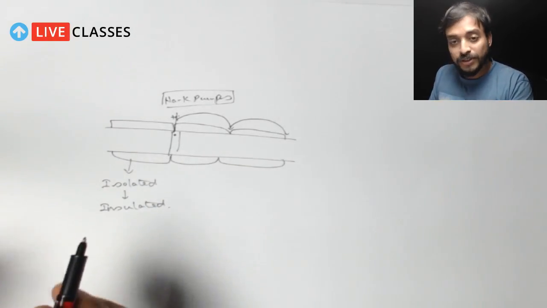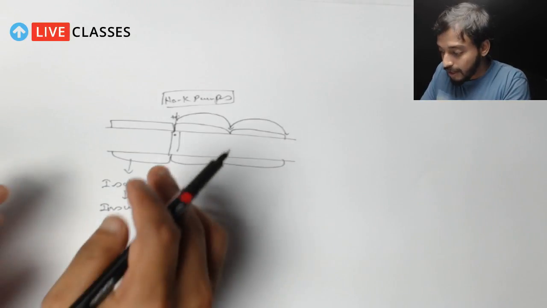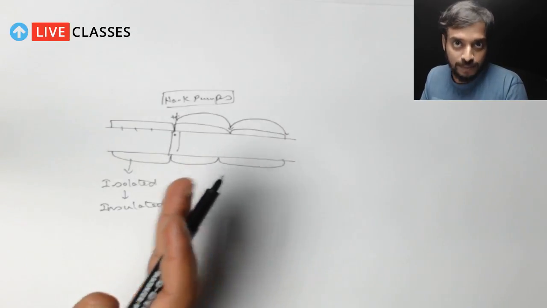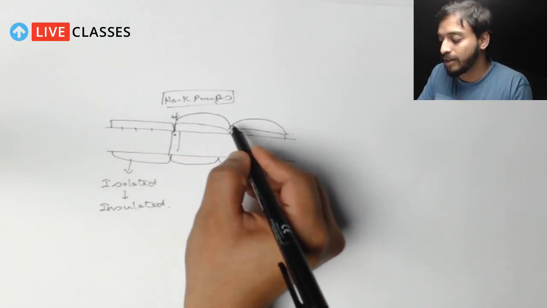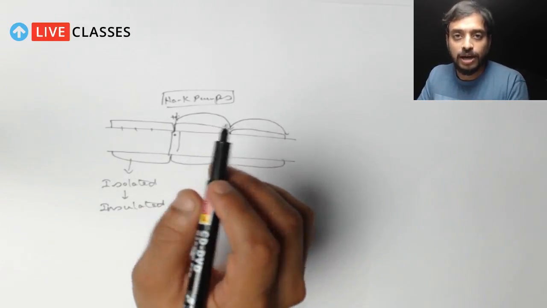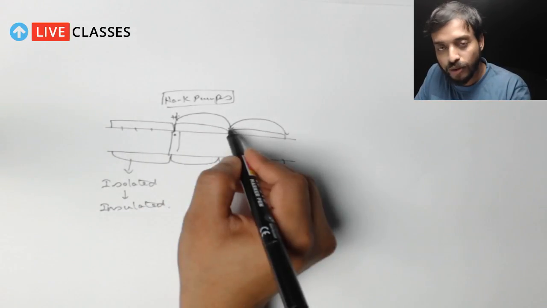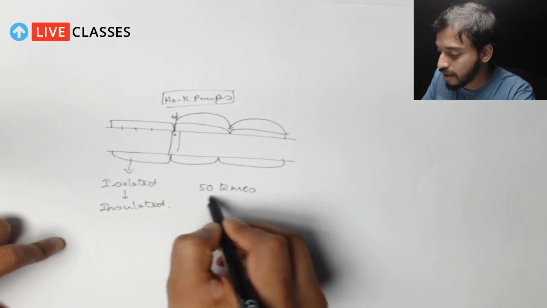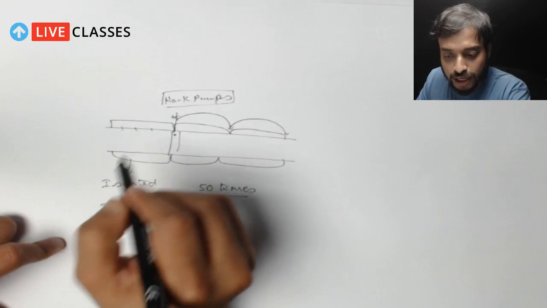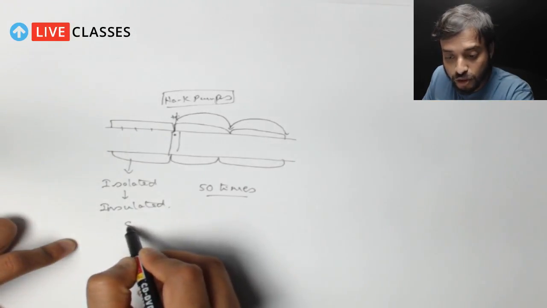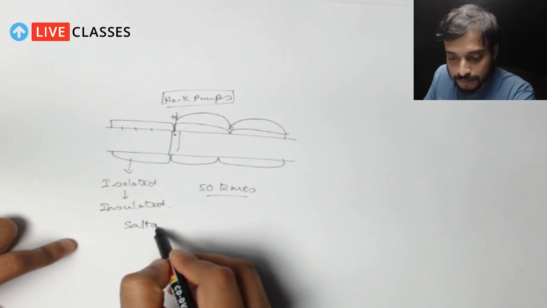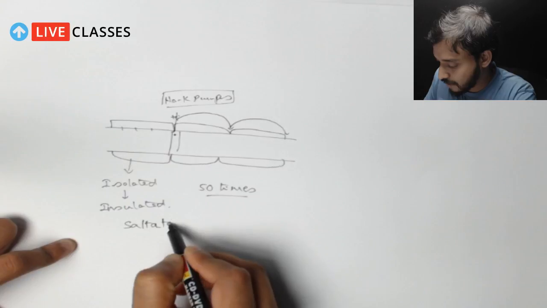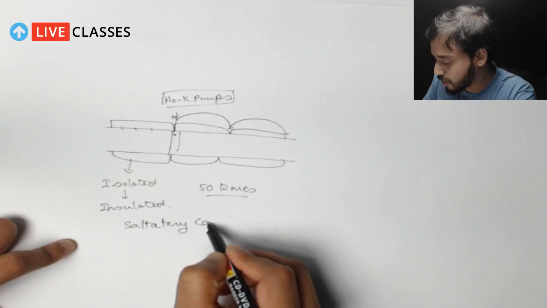So what is happening here, compared to the previous one, is that not all the positions need to be polarized and depolarized. It's just the nodes where the polarization and repolarization will happen. So because of this, a nerve impulse can travel 50 times faster in the case of a myelinated sheath. And this type of transmission of impulse is called saltatory transmission or conduction of nerve impulse, saltatory conduction of nerve impulse.